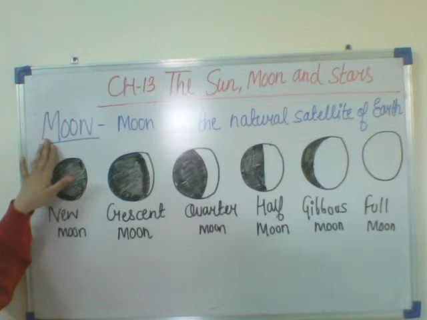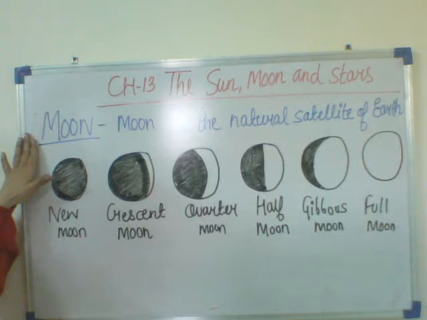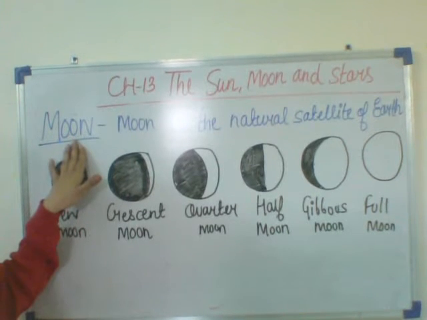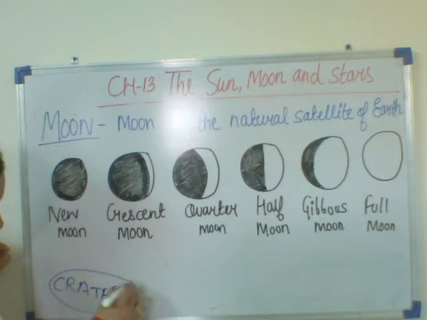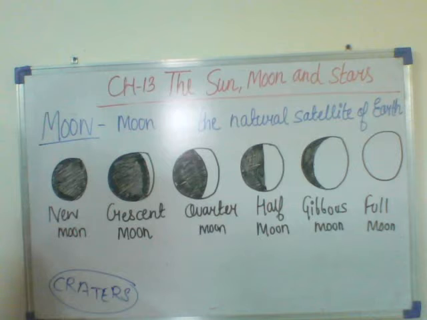Pictures of the moon show that it has mountains and huge holes. The moon has only mountains, and the mountains contain very large holes. These holes are found on the surface of the moon. What do we call these holes? We call these holes craters. Craters, C-R-A-T-E-R-S, craters. What are craters? They are the holes which are found on the moon.